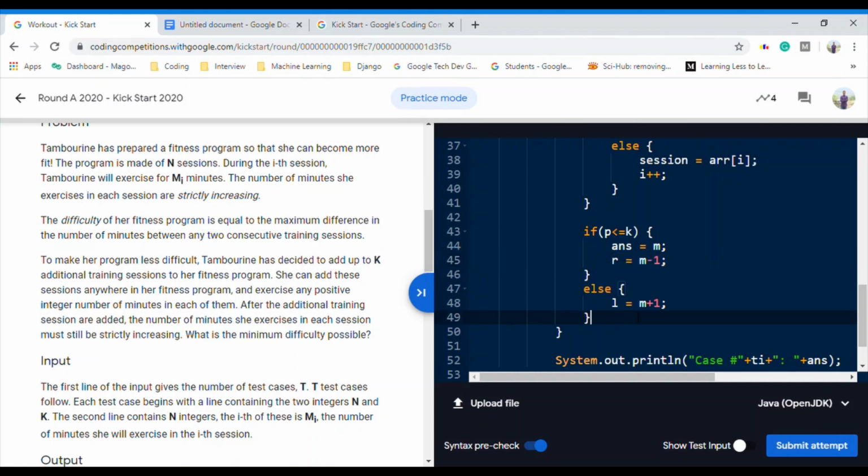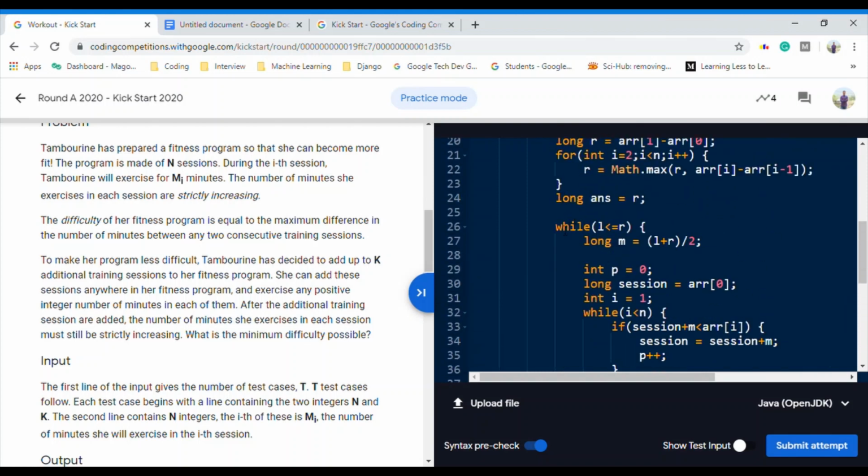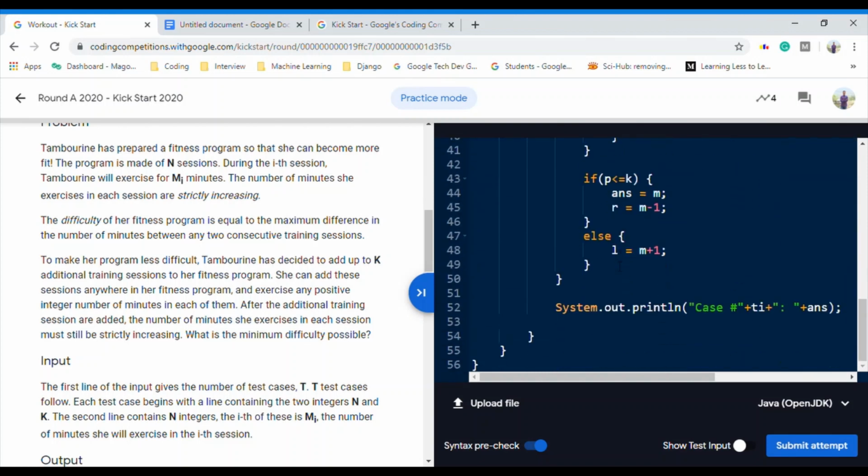Else we will increase our lower bound, because we know that for all the values less than m, we would be needing at least p new sessions, but we don't have p, we have only k, where k is less than p. So we will check for greater values, right? So when this iteration ends, we will print the answer.